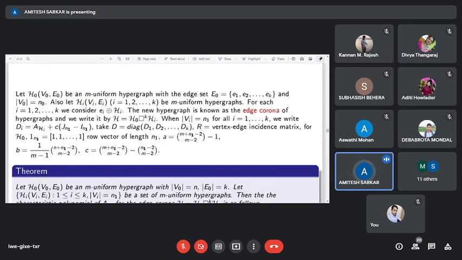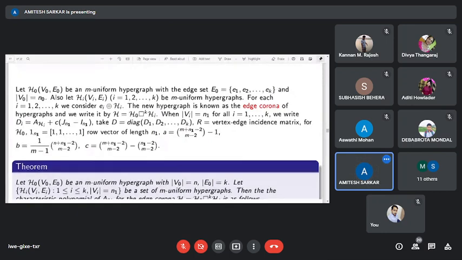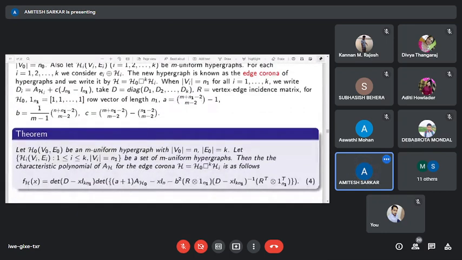We can think of Ei as an m-uniform hypergraph with one edge and m vertices. The new hypergraph is known as the edge corona of the hypergraphs, and we write it by this notation: H equals H0 box k Hi.